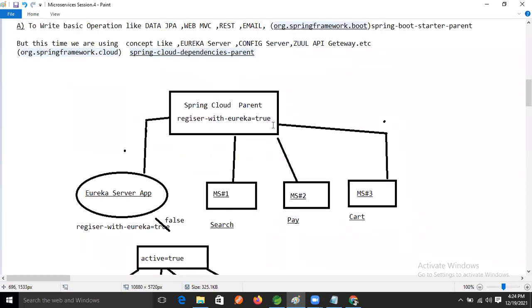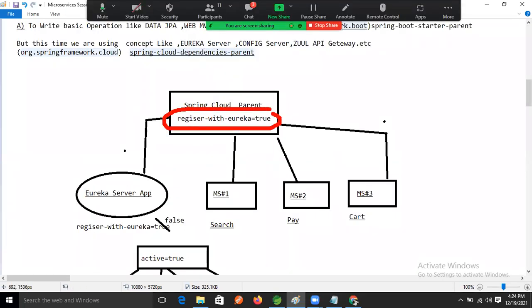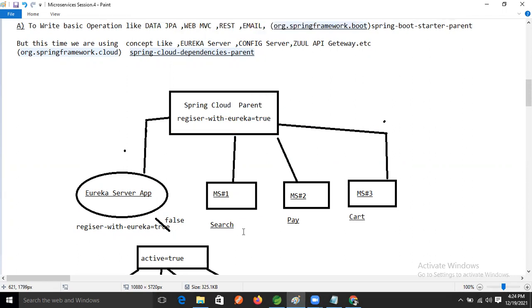In the next weekend we will place this. Already we placed, right? But some little bit modification is needed. First I will explain that one, then I will place this key, and we will remove this property from the microservices, right? So many discussions are there, but I don't want to make the session lengthy, right? Because until unless you guys read these things, the next level discussion will not be understood. Just read this document.